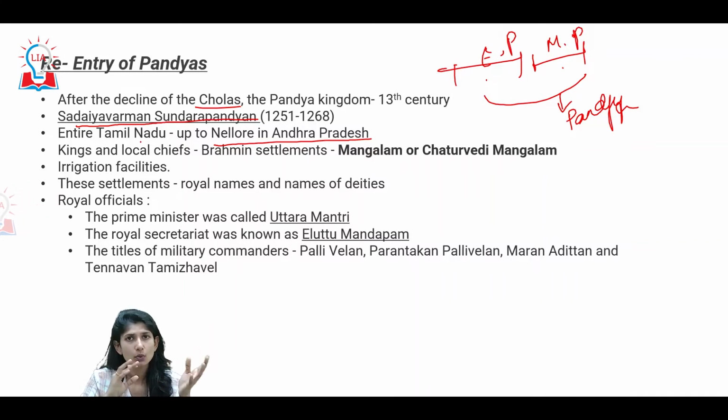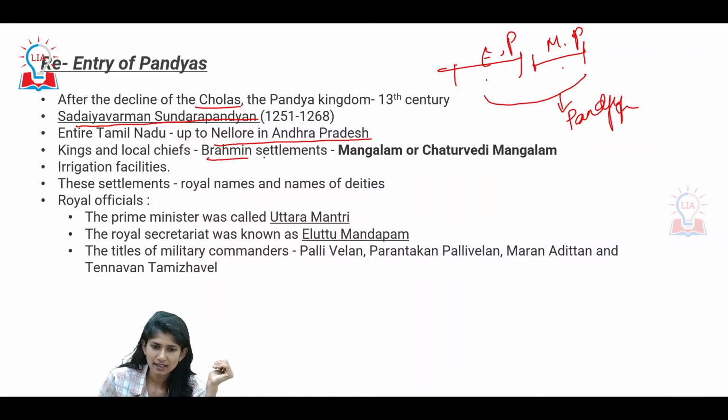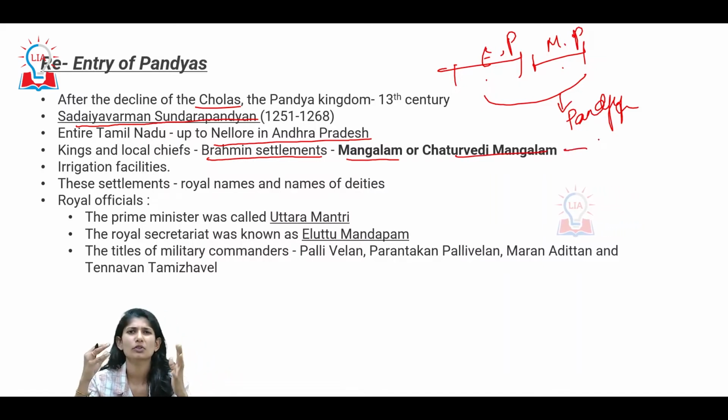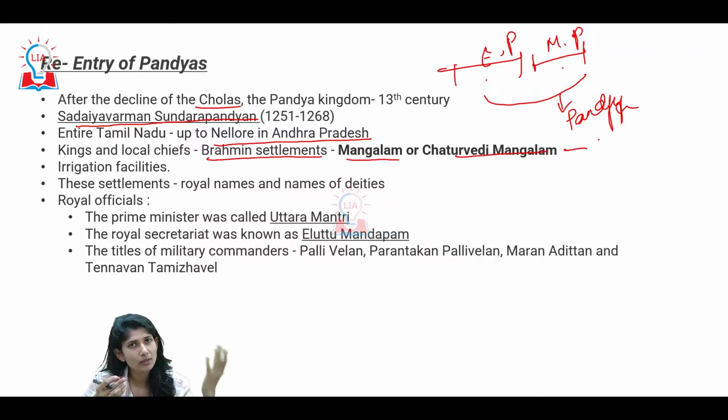Now the kings as well as subordinate chiefs created something called Brahmin settlements, called Mangalam or Chaturvedi Mangalam. This place would have a good amount of irrigation facilities, a collection of towns, a collection of people, a collection of occupations. When the city springs open, multiple occupations will come there, the town will flourish, the city will flourish, and in turn that will be helpful for the subordinate chief, which in turn will be helpful for the king.